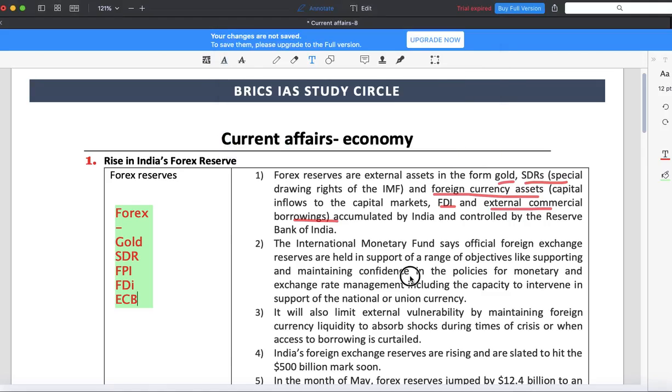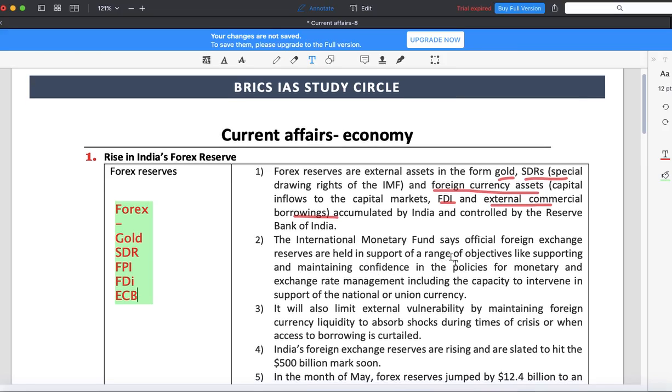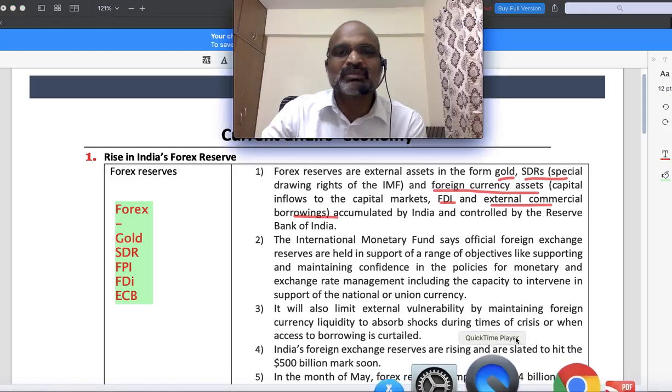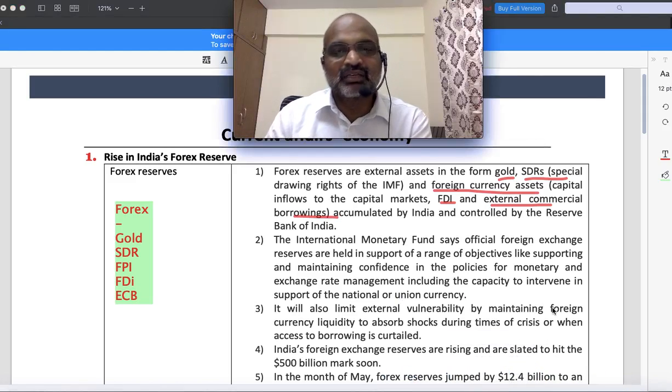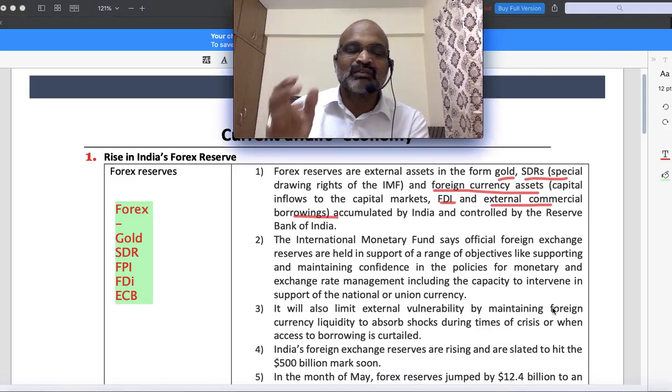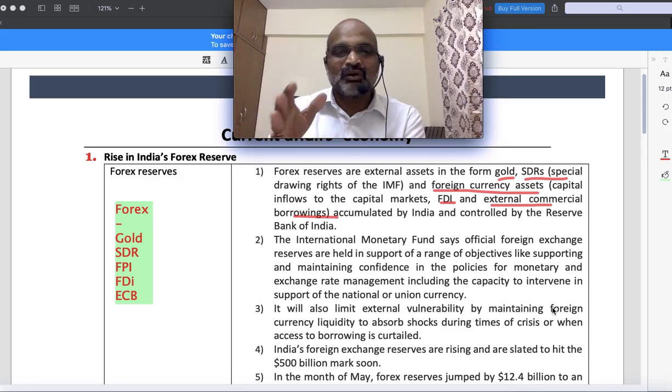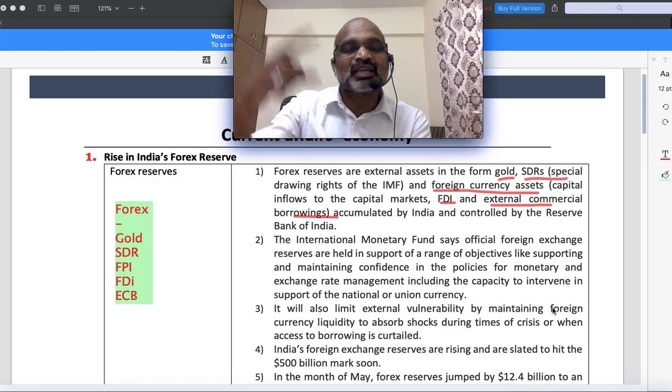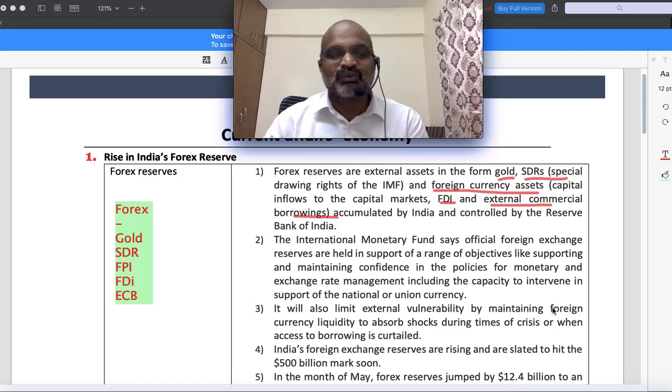Okay, look at this next one. The IMF says official foreign exchange reserves are held in support of a range of objectives, like supporting and maintaining confidence in policies for monetary and exchange rate management. What happens is the rupee value keeps fluctuating. The devaluation or depreciation of the rupee, a decrease in its value, happens when there's heavy demand for foreign currencies. Whenever the local currency value is decreasing, you need a lot of foreign currency. In such a case, the IMF is going to help you. Okay, that is one thing.